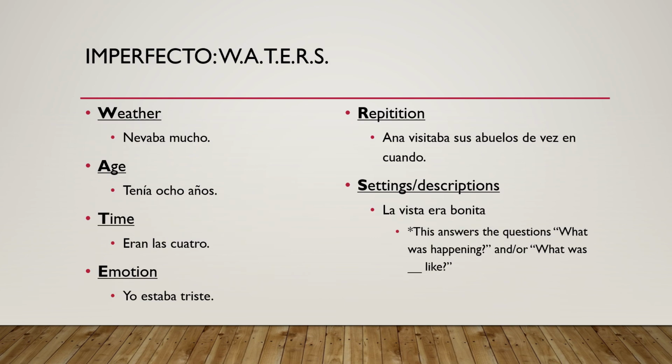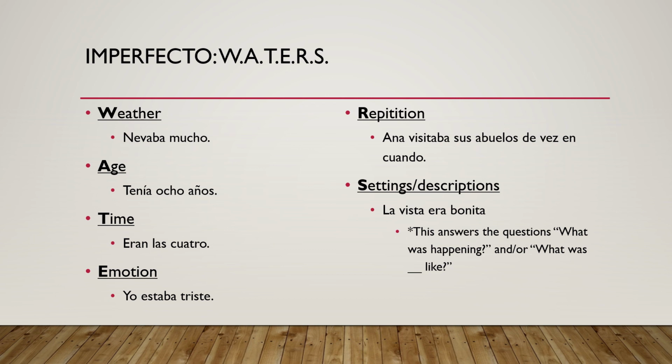Moving into the imperfect, our word here is going to be WATERS. This is going to be a little bit more simple for us. W is going to stand for weather, okay? So if you are dealing with a weather-specific verb, like in our example here, nevar, which means to snow, nevaba mucho, right, that it snowed a lot, or it was snowing a lot, that's an example of weather.